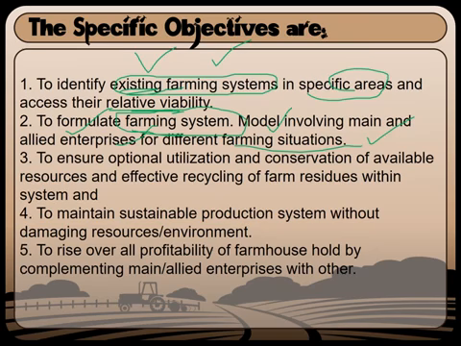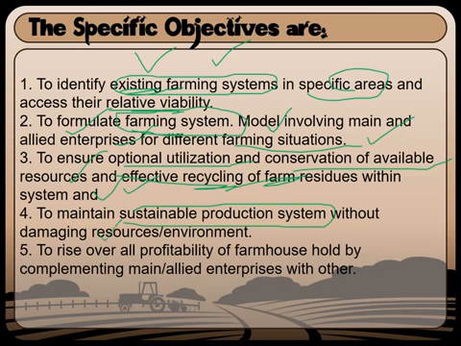And also to ensure optimum utilization and conservation of available resources and effective recycling of farm residues within the system. Basically it's recycling of the farm residues and utilizing all the things that are available within the farm. The fourth point talks about a sustainable production system without damaging any resources or the environment.